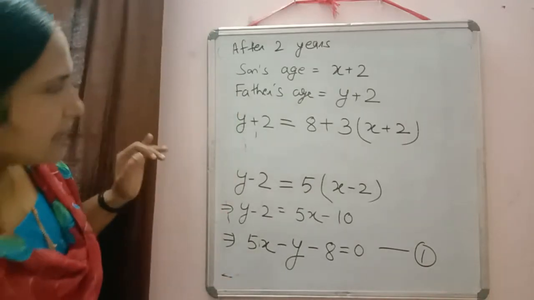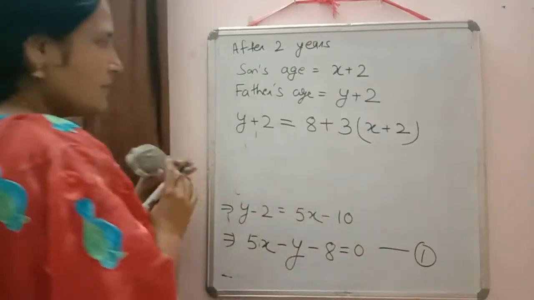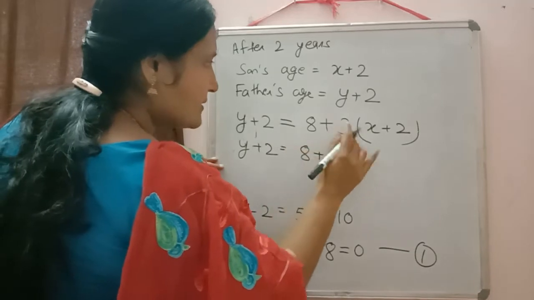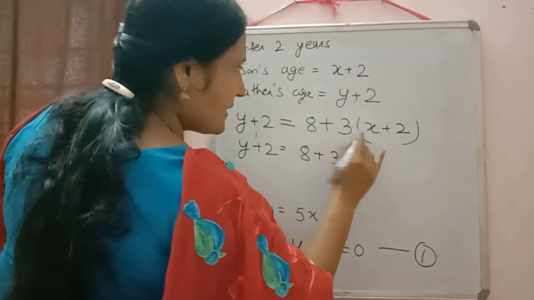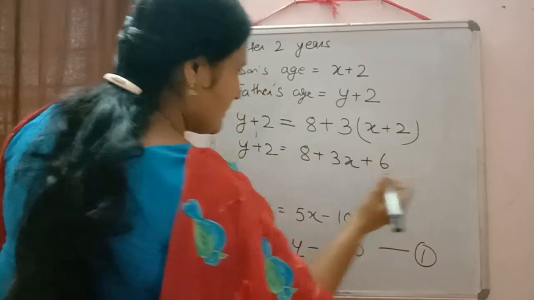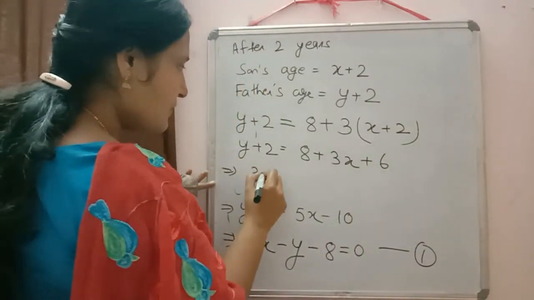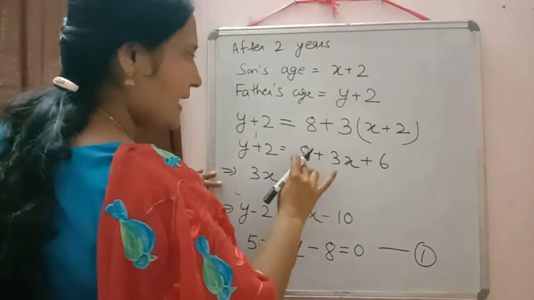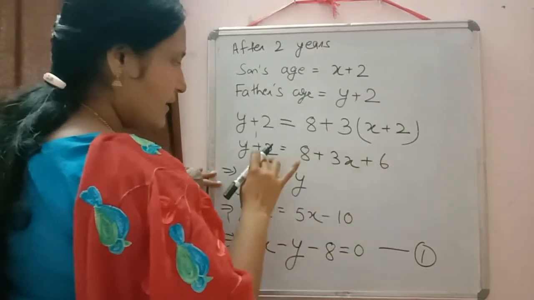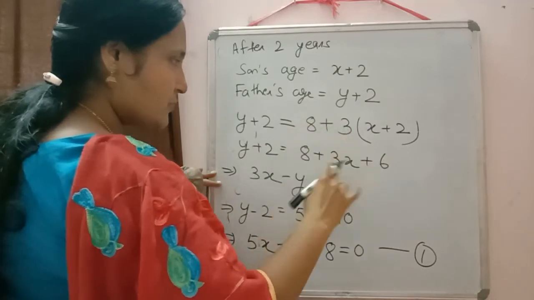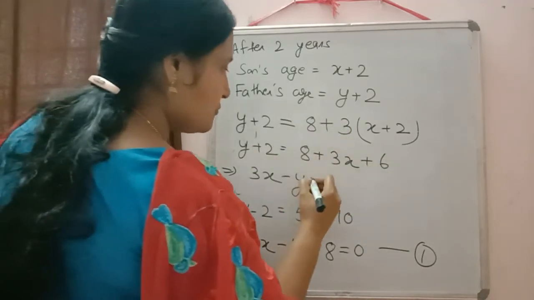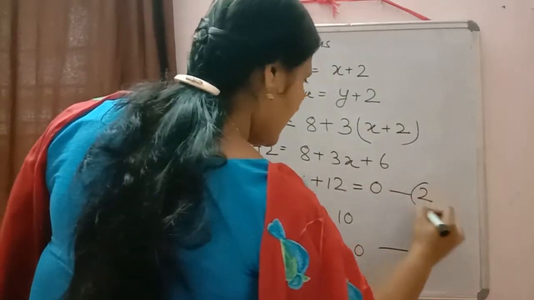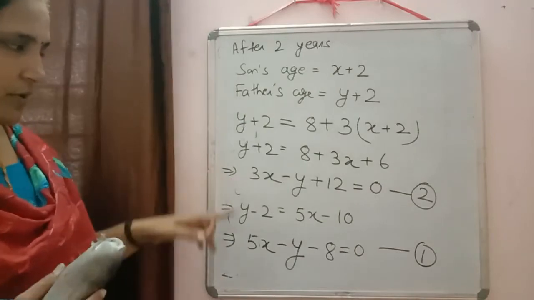Now we can simplify it also. Then it will be y plus 2 is equal to 8 plus 3 into x plus 2, which will be 3x plus 6. So again, can we shift all the expression to one side? 3x minus y, 8 plus 6 is 14, and plus 2 when we shift will become minus 2. So 14 minus 2 will be plus 12 is equal to 0. Equation 2.